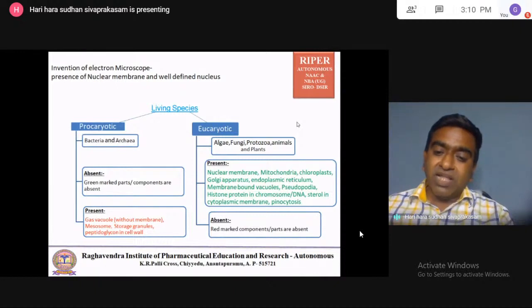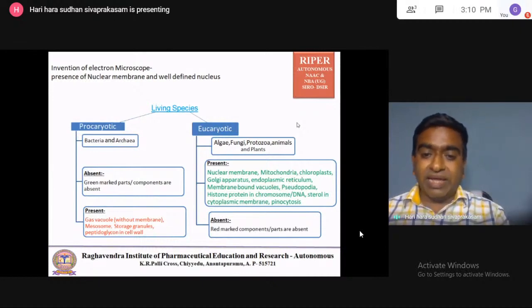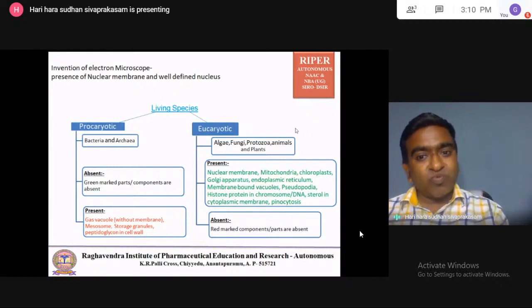Histone proteins are the proteins used to fold the DNA or chromosomes of the eukaryotes. If you place eukaryotic DNA in a thread-like structure, it is very long.